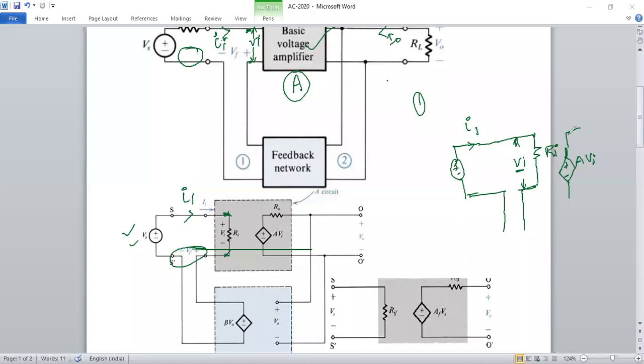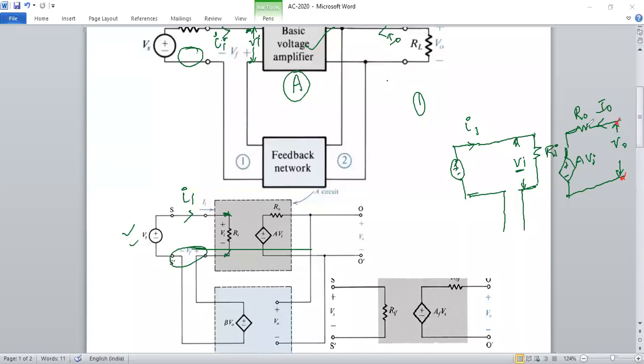Then the output side resistance will develop, which we represent by R naught. Directly, this is your output, A into Vi, and on the black box output side this is V naught. What is your V naught now? Because there is no current flow here, I naught is 0. I represented an open circuit because I removed RL. If I remove RL, I can get V naught, which is the voltage between this point and this point.